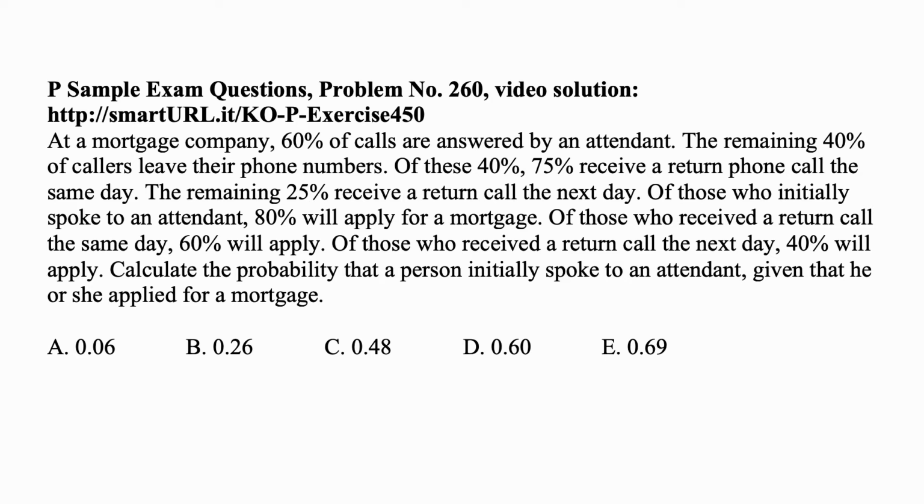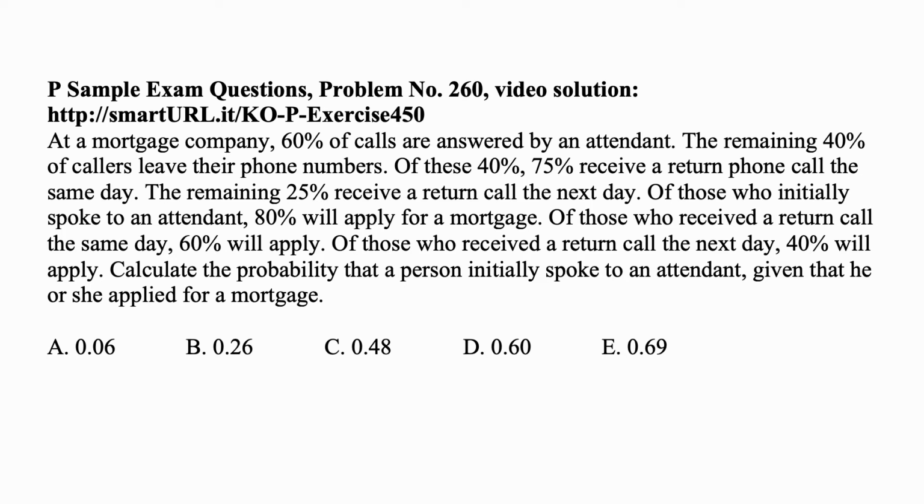This is saying that given that a person initially spoke to an attendant, the probability of applying for a mortgage is 80%. And then the question asks it the other way. What is the conditional probability that a person spoke to an attendant given that the person applied for a mortgage?